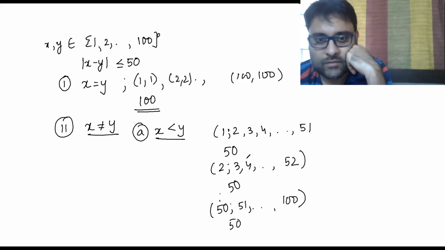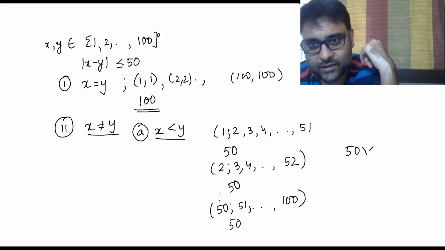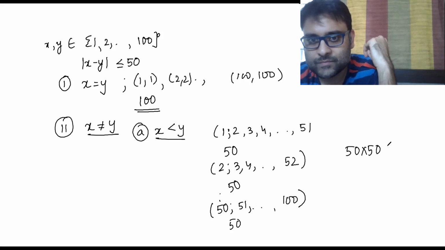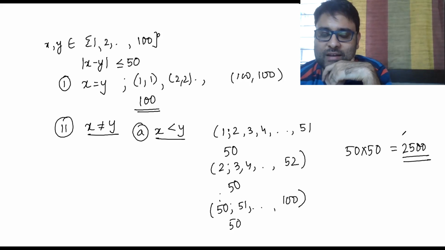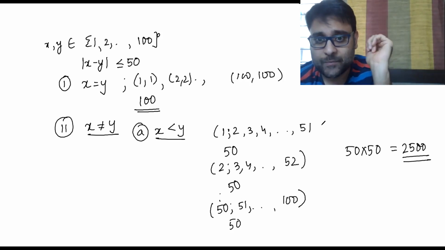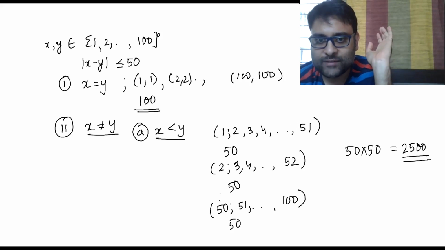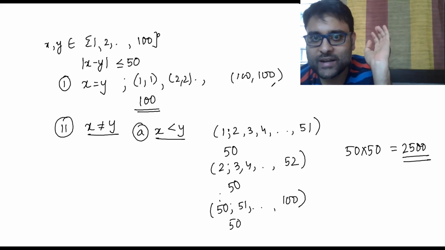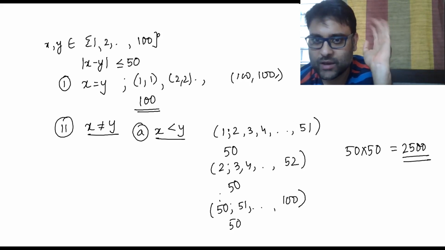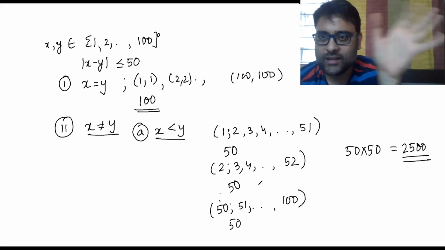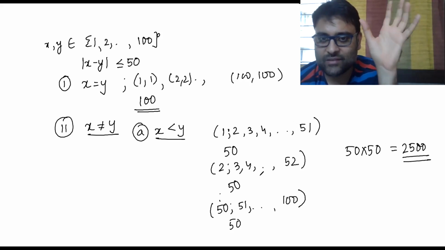So 50 into 50 is 2500. So 2500 cases are there such that 1 less than 2, 1 less than 3, 1 less than 4, up to 1 less than 51, 2 less than 3, 2 less than 4. Equality has already been considered here. So like this, all these cases will be there.